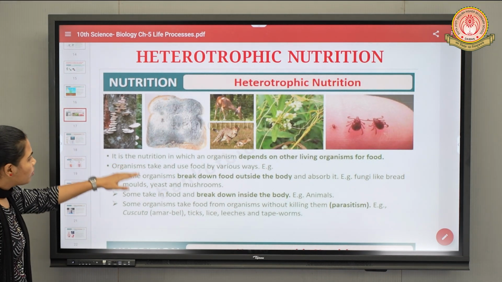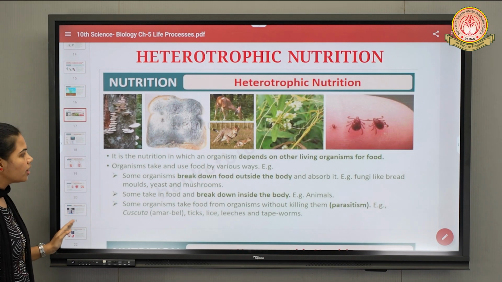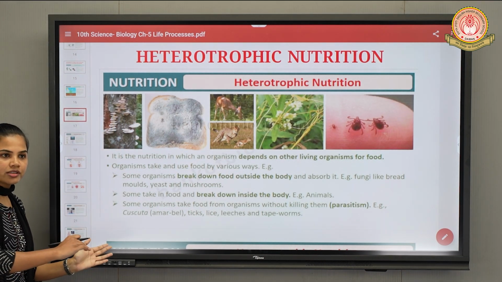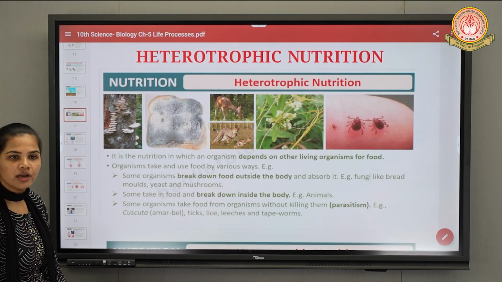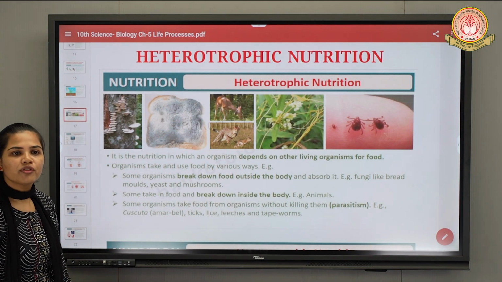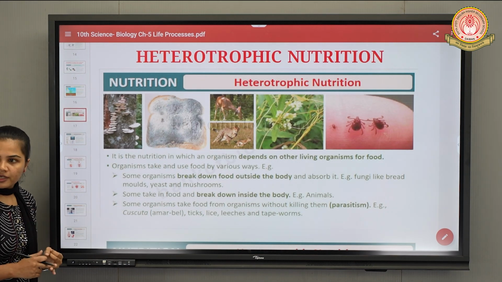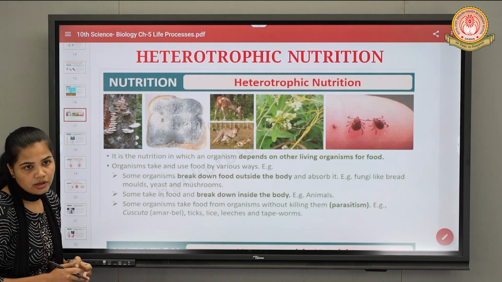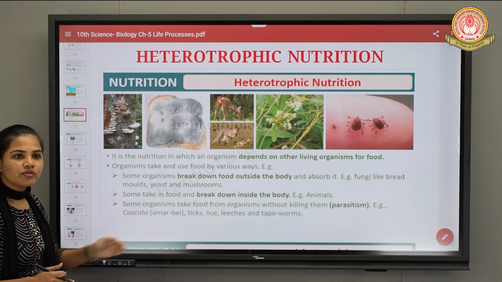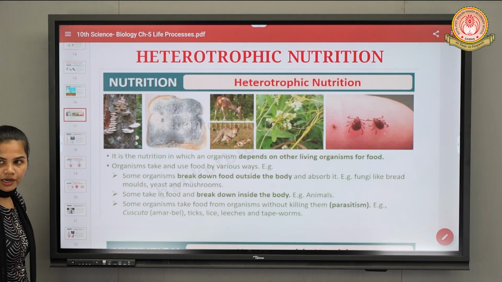We have some points regarding this heterotrophic mode of nutrition. First is the definition. Heterotrophic mode of nutrition is a nutrition in which an organism depends on other living organisms for its food. We have different subtypes in this heterotrophic mode of nutrition, that is saprophytic, parasitic, and holozoic mode of nutrition. We are going to discuss each of these subtypes in detail.